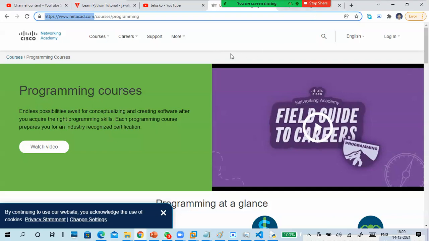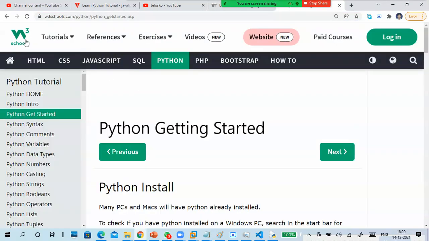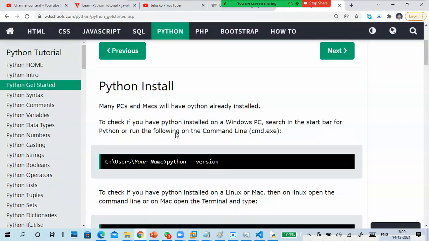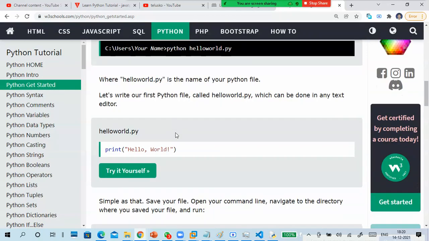If any 4 or 5 people want to join, and you want to run a guideline daily, you want to learn Python daily, and you want to write an exam in that and complete the course, then I can also add you. I will check my login and all. Another one, the best one, is always W3Schools for learning very basically.